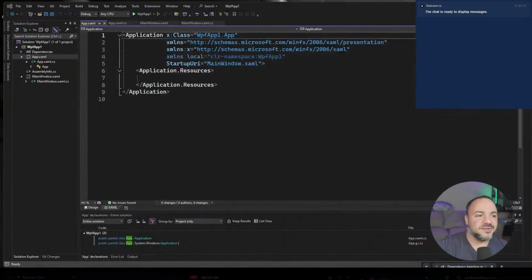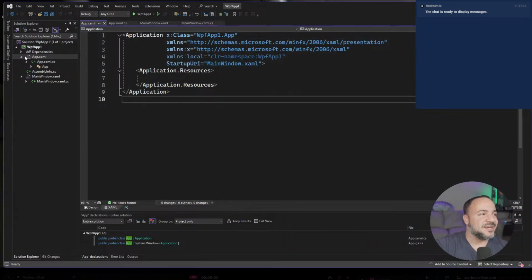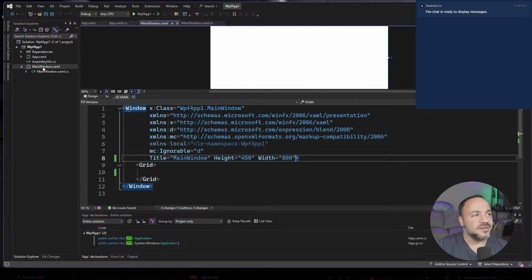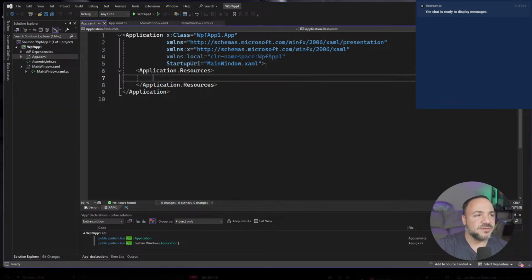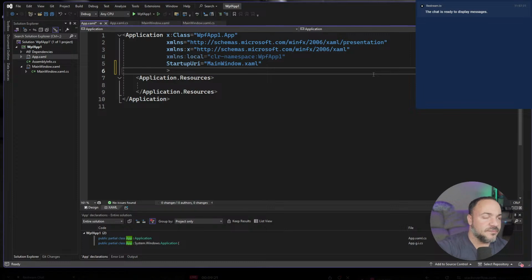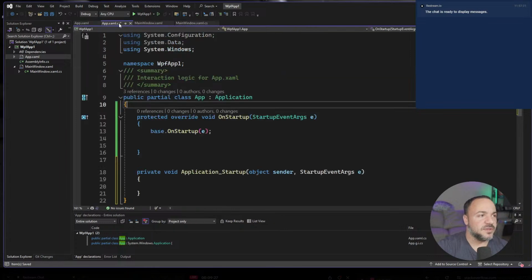That's really odd. You can't tell because you aren't looking at my mouse as I'm streaming, but I was clicking on the window and then onto the XAML file for the app, but I needed to double click. I thought it was just going to load as soon as I clicked, but it doesn't. So if you see that I'm clicking in the Solution Explorer, it's not toggling. But anyway, if you wanted, you could do startup, new event handler. Then if we go into the code behind, you'll see that it added this event handler.